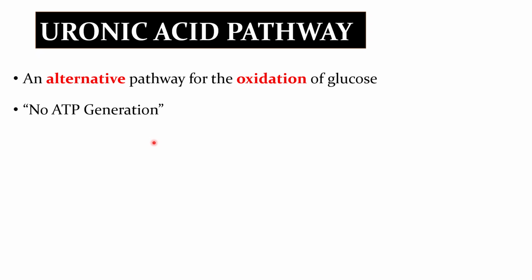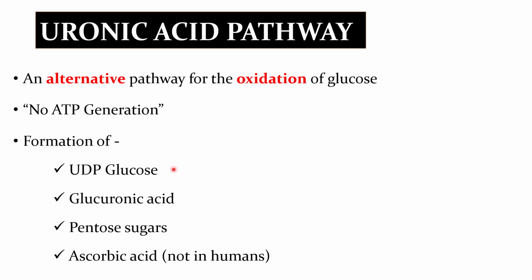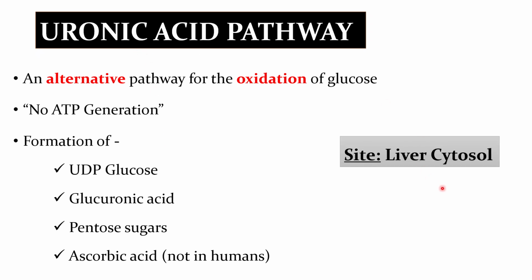So what are the products of the uronic acid pathway? UDP glucose, glucuronic acid, pentose sugars, and ascorbic acid or vitamin C. But this ascorbic acid cannot be produced in humans. What is the site of the uronic acid pathway? It is the liver cytosol. The major product of the uronic acid pathway is glucuronic acid.